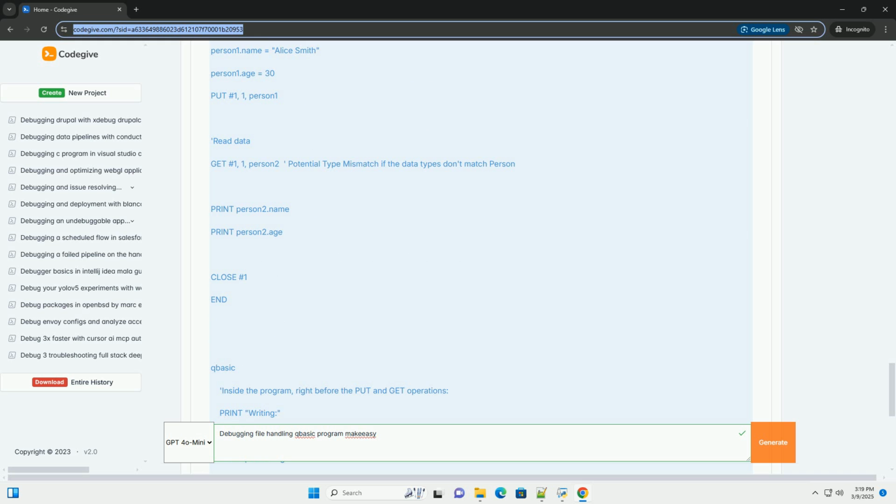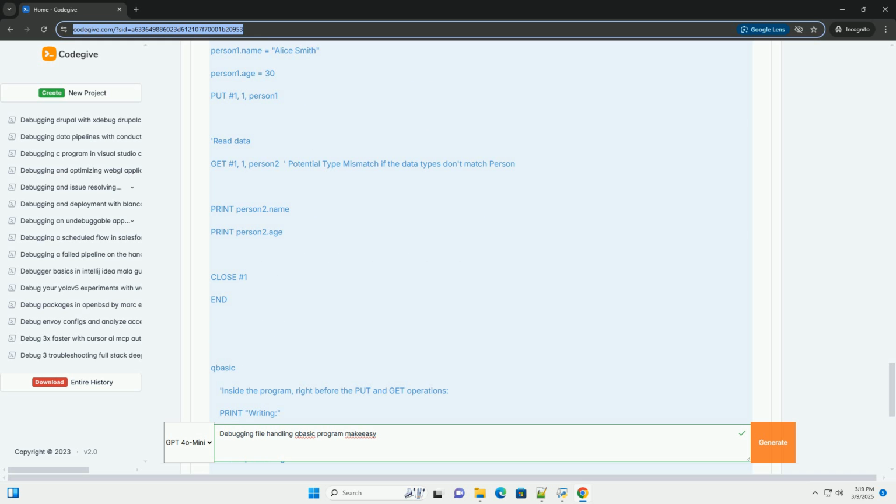3. Debugging techniques in QBasic. QBasic's debugging tools are limited compared to modern IDEs, but they're effective when used strategically. Print statements, the old faithful. Use print statements strategically to display the values of variables, the flow of execution, and the results of file operations.